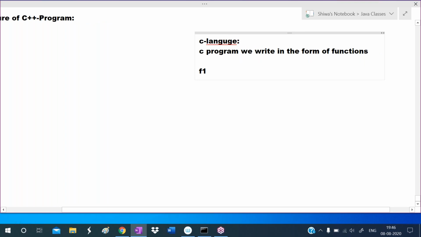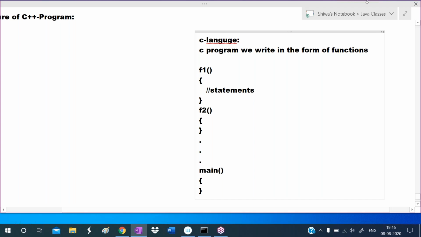For example, this is function 1. Starting point of function, ending point of function. In between that we write the statements. Like this you can write any number of functions. This is another function. Finally we define the main function here. From the main function we call all those functions. So this is the structure of a C program. A C program we write in the form of functions.